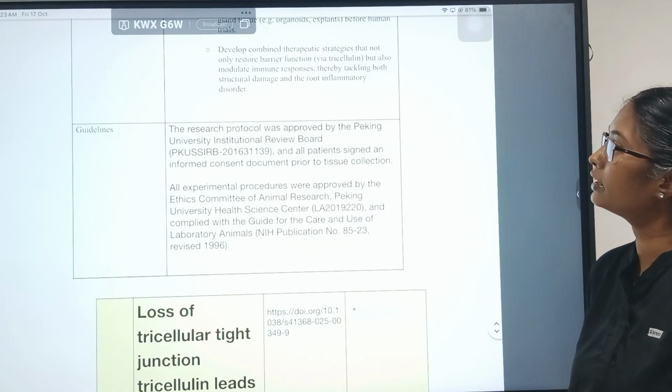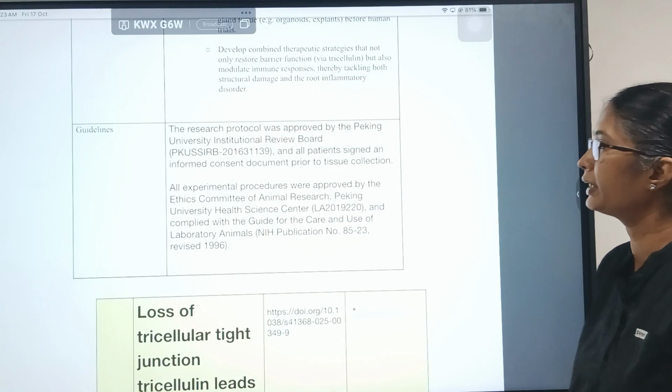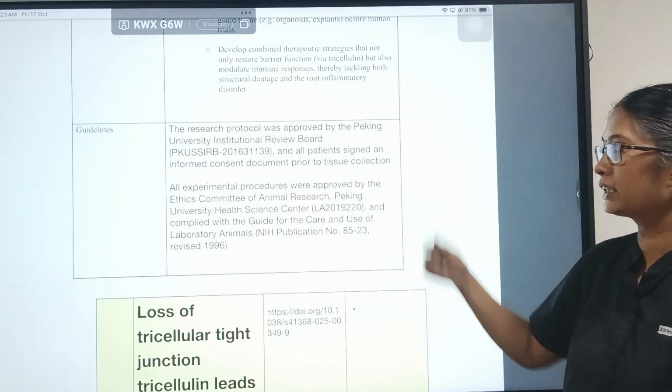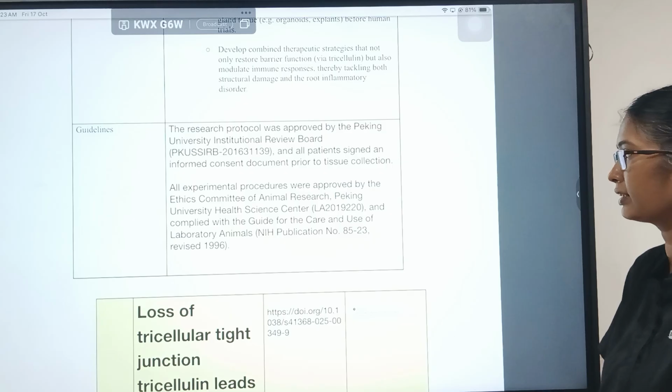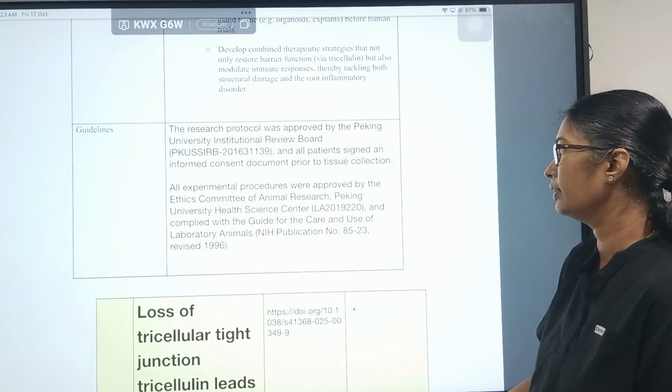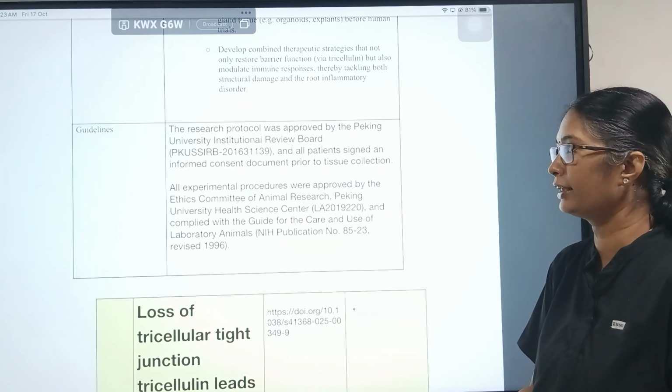In this study, the research protocol was approved by Peking University, and all patients signed the informed consent. The experimental procedures were approved by the Ethics Committee of Animal Research, and the Guide for the Care and Use of Laboratory Animals was followed.